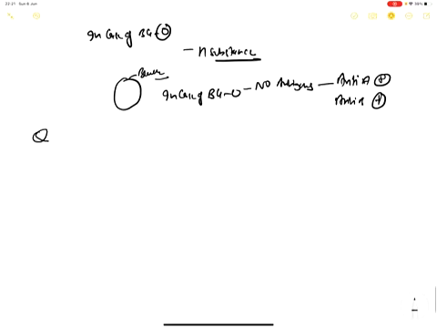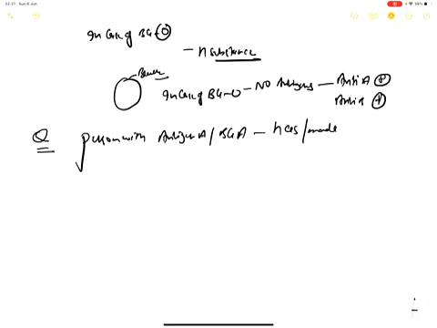So the question is: a person with antigen A, or blood group A, has made anti-B antibodies. Why? What's the reason behind it? This is the main question.